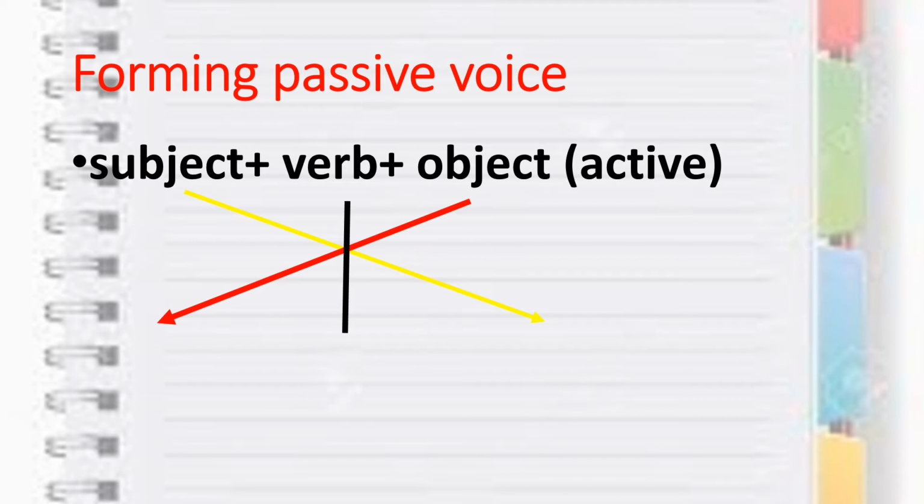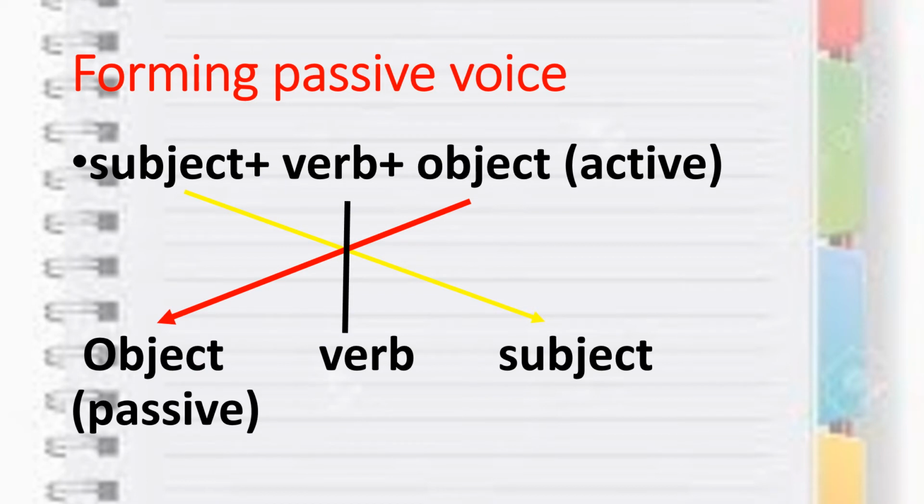Now when you need to change into passive voice, the object will come here in place of the subject, the verb will remain the same, and the subject will go here in place of the object. So this is the rule: the object comes over here, the subject goes in place of the object, and the verb will remain in the same place. This is the structure when you are changing active into passive.